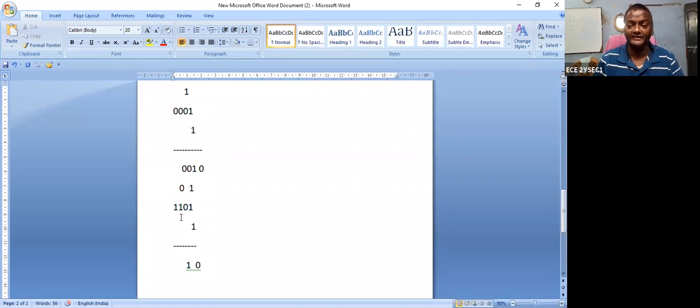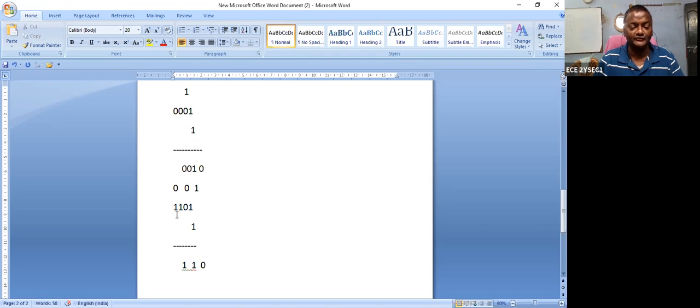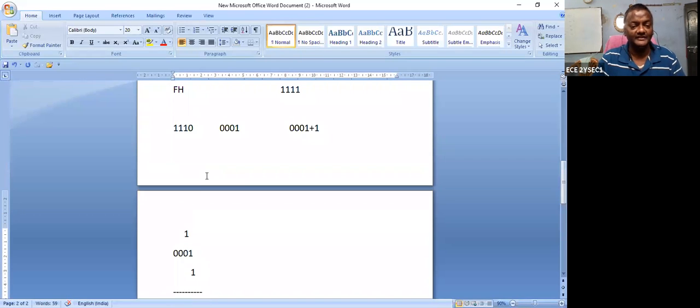Then 0 plus 1. What is the sum value? 1, and carry 0. Okay, then again you can add 0 plus 1. So that's why your answer is 1. So where we are starting? 1 1 1 0. This is called as a 14 value.